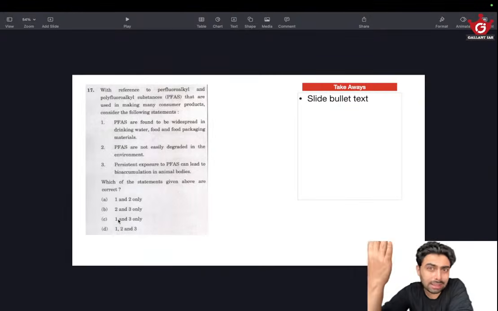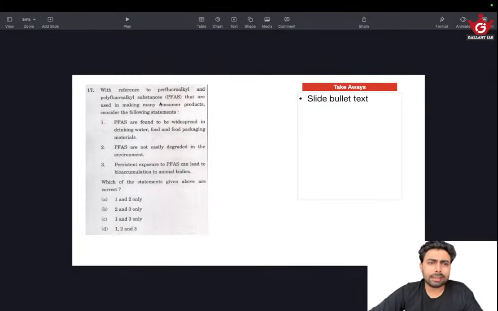Perfluoroalkyl, polyfluoroalkyl, they all seem very much like hardcore chemical substances. So there is a good chance that they could be a persistent organic pollutant. So they are not easily degraded in the environment. I don't know anything about this. While actually answering the exam, I didn't know anything about it. But given the hardcore name like perfluoro, polyfluoroalkyl substances, there is a good chance that it's a hardcore chemical and they are not easily degraded in the environment.